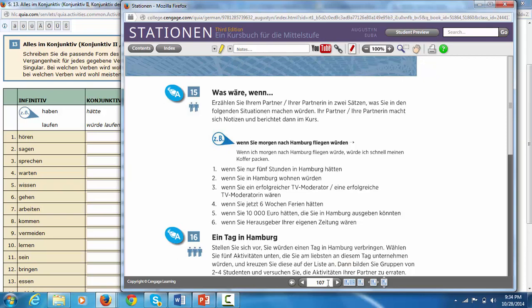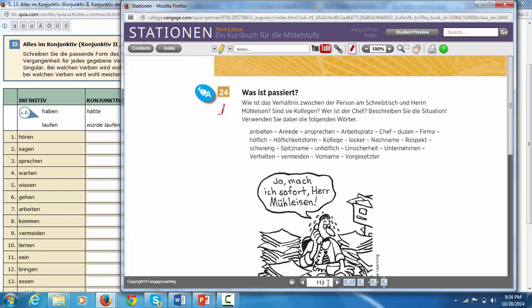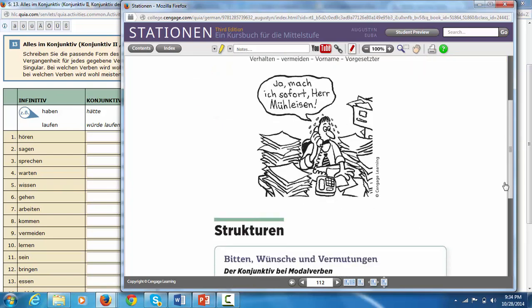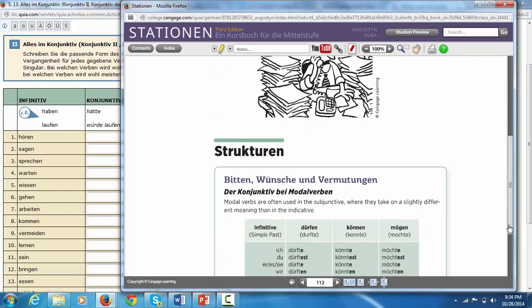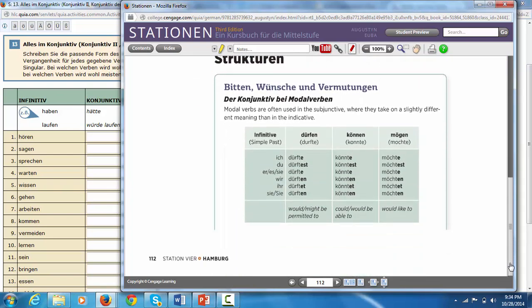Then also, we have the modal verbs, pages 112 and 113. Very, very important to know, and this will help you with your last workbook assignment for tomorrow. I believe it's 415 or 416.